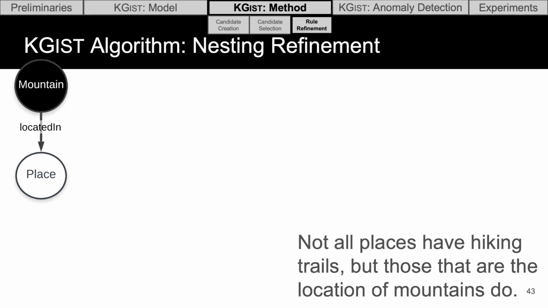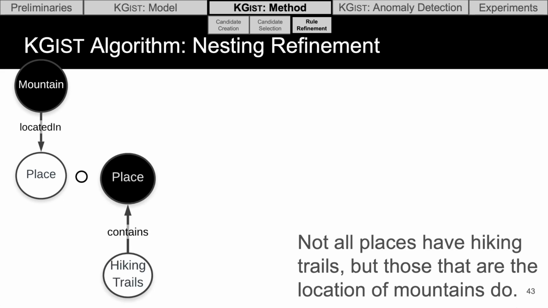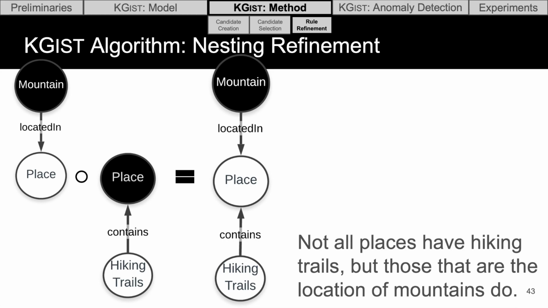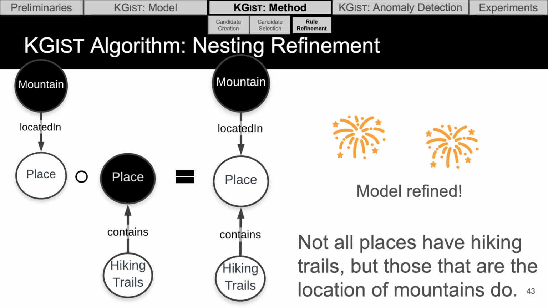The second refinement is a nesting refinement, and this nests different rules recursively. For example, if we have the rule that mountains are located in places and the rule that places contain hiking trails, the second rule is not very accurate because, again, there's a lot of places that don't contain hiking trails, like buildings, for example. So we can make this more accurate by nesting it underneath the initial rule. Now it only applies to places that are the locations of mountains. And naturally, those are a lot more likely to contain hiking trails, making this rule more accurate. After these two steps, we've refined the model to contain more expressive rules.